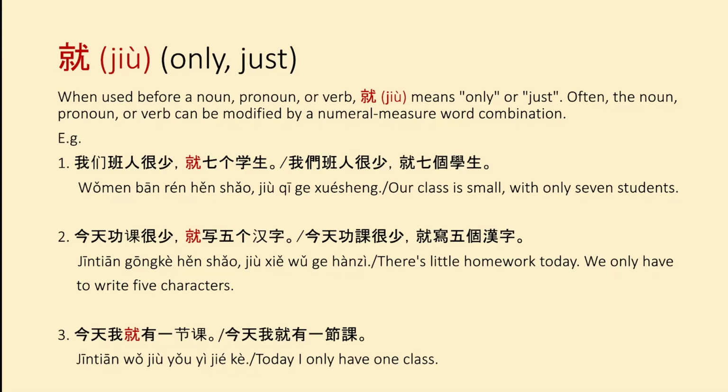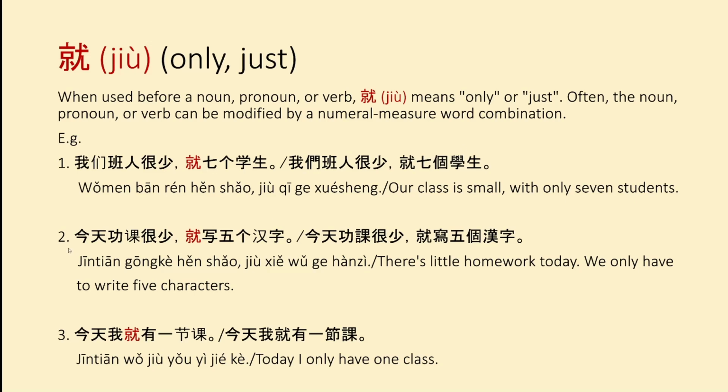The last grammar point for lesson 16 dialogue 1 is 就, and this means only or just. When used before a noun, pronoun, or verb, 就 means only or just. Often, the noun, pronoun, or verb can be modified by a numeral measure word combination. So you can say 我们班人很小，就7个学生. Our class is small, with only 7 students. And here you can see that 就 is followed by 7个学生, which would be the numeral measure word combination.